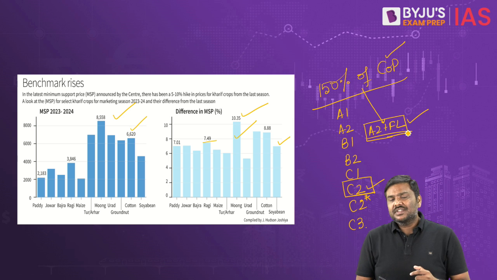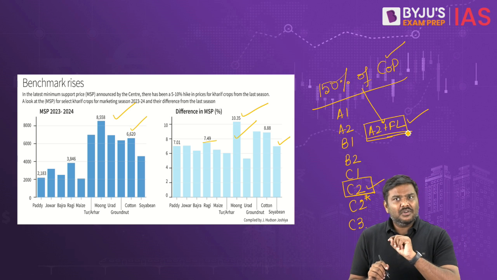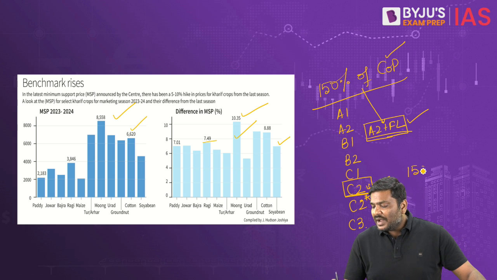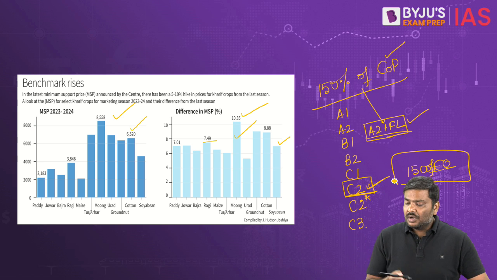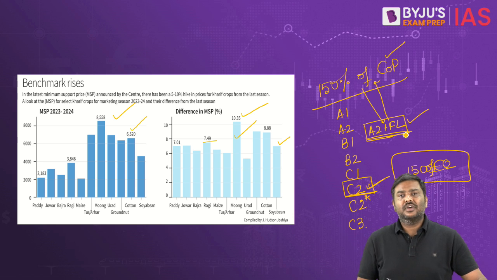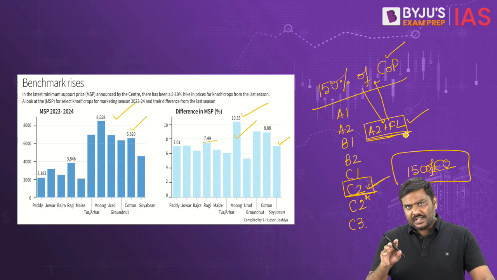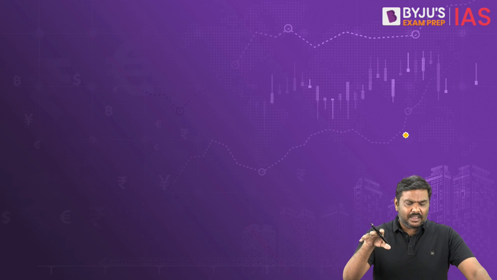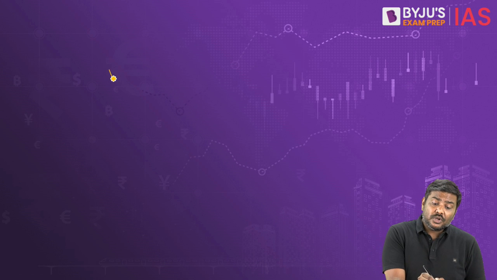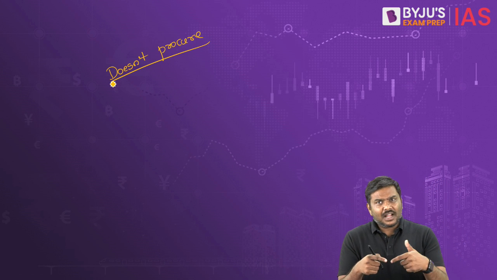And that is the precise reason Swaminathan committee, remember the name of the committee, has recommended that Government of India should provide 150% of C2, whereas Government of India right now announces 150% of A2 plus FL. And the argument of the farmers is that no doubt Government of India has increased the MSP. But Government of India doesn't procure all the crops. That's a fact. It doesn't procure all the crops which are covered under MSP.